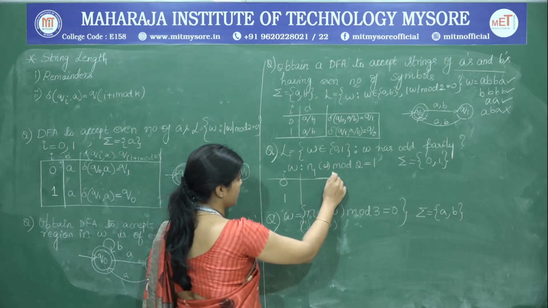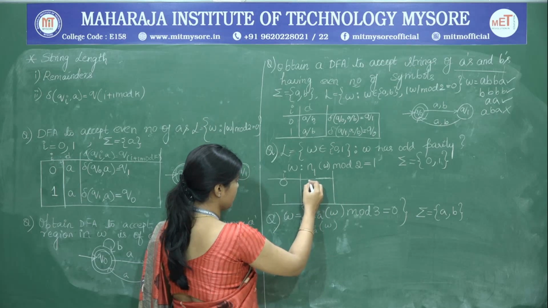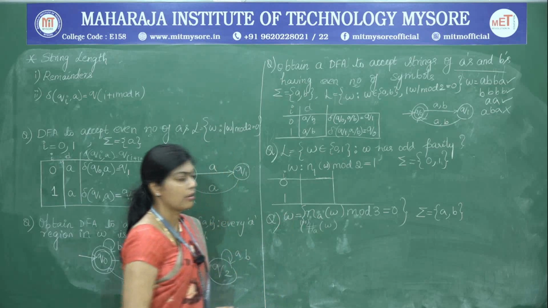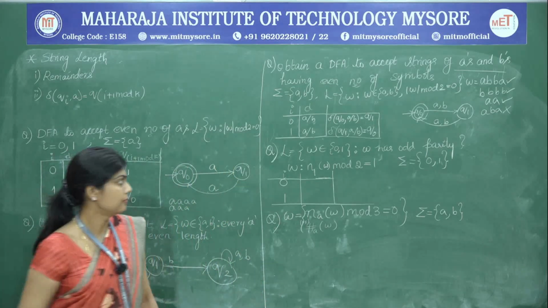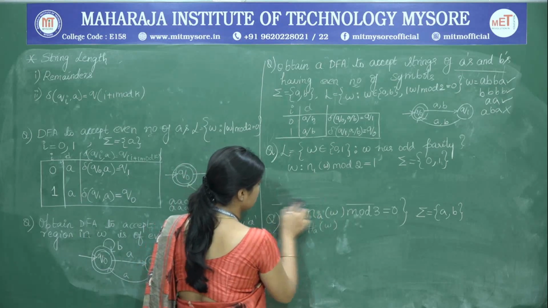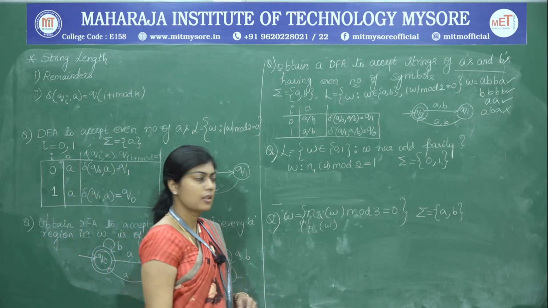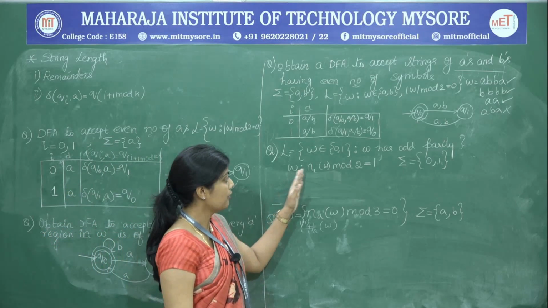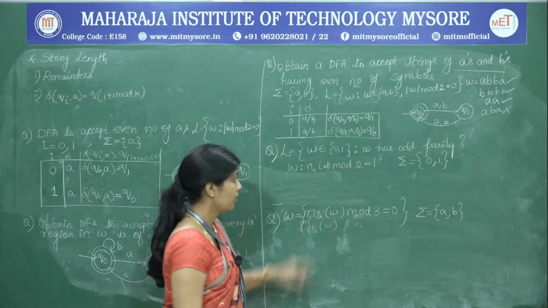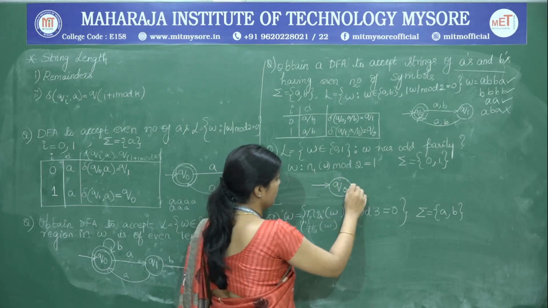So, next we have to write the transitions. Instead of repeating the transitions here, from the previous examples, we have seen that the mod 2 problem is already designed. So, therefore, we may write the solution like this.